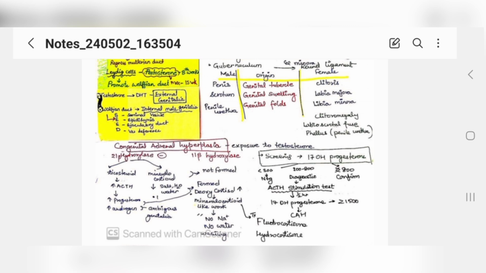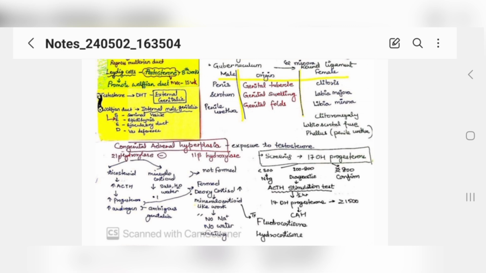What you have to remember here is that there is a deficiency of 21 hydroxylase enzyme. If this enzyme is absent, there will be increased levels of androgens and progesterones. Excessive androgens will cause ambiguous genitalia, which means that you cannot differentiate whether it is a male or a female child by looking at the external genitals.